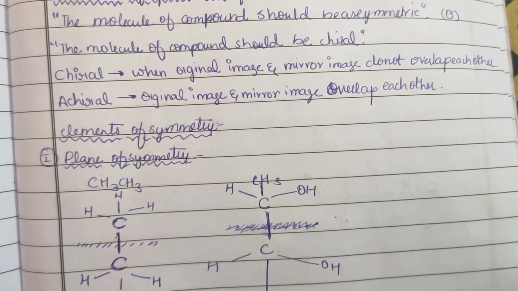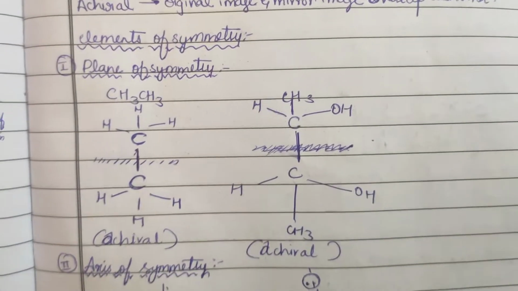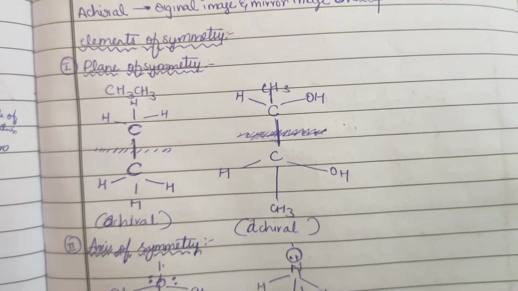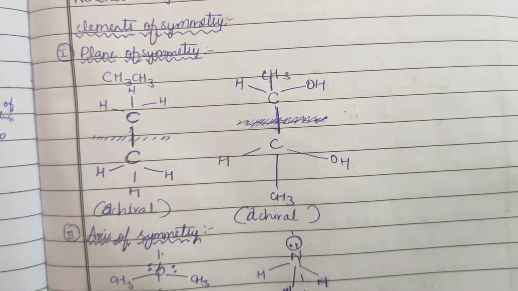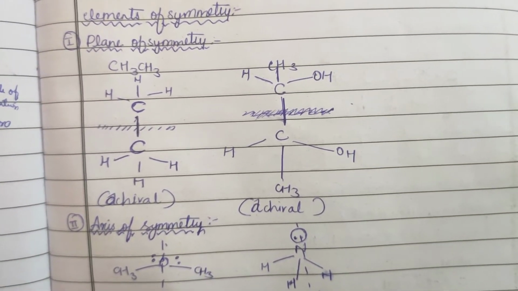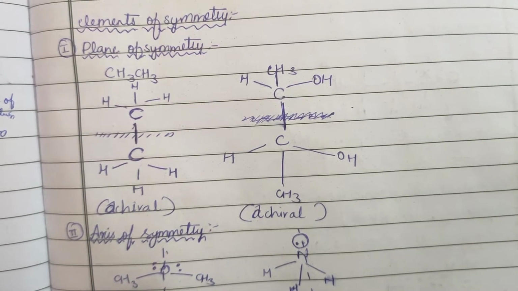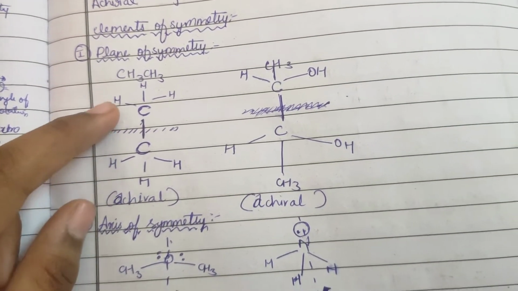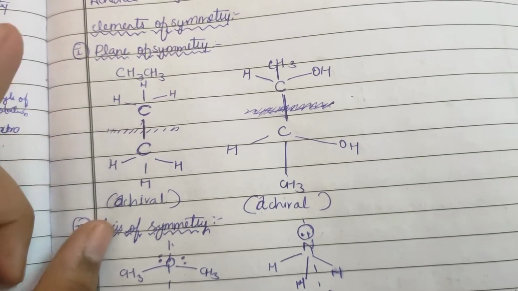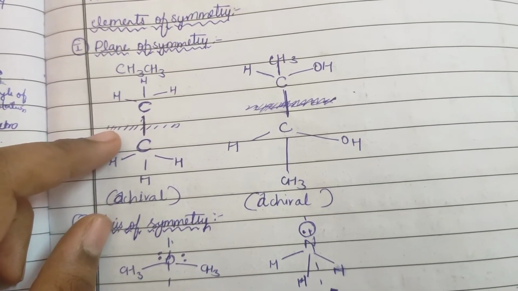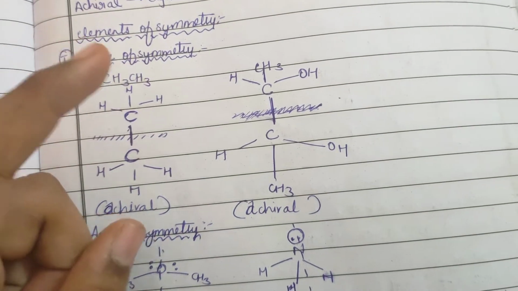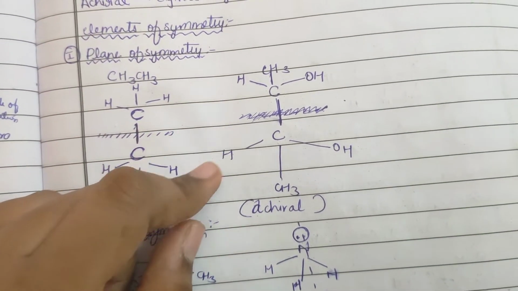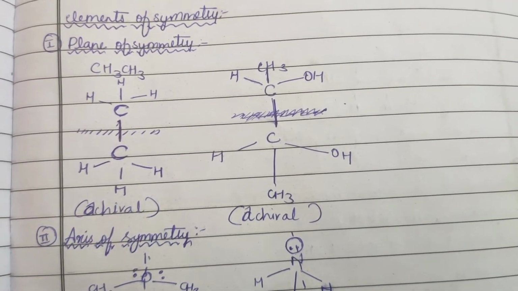Now here you can see the elements of symmetry. First, the plane of symmetry. Here the example is CH3, CH3. It may be chiral or achiral. Here you can see it is achiral, because the mirror image overlaps the original image, and this one is also achiral because the mirror image overlaps the original image.